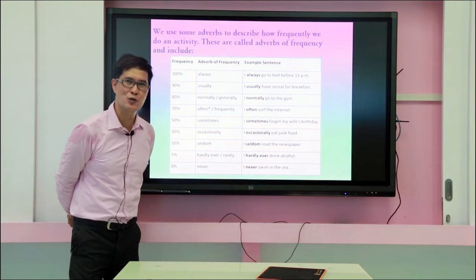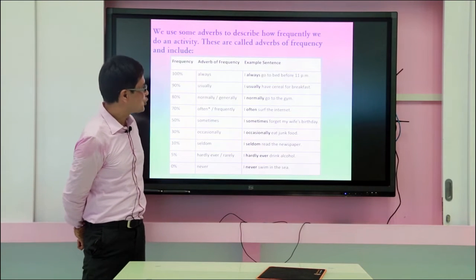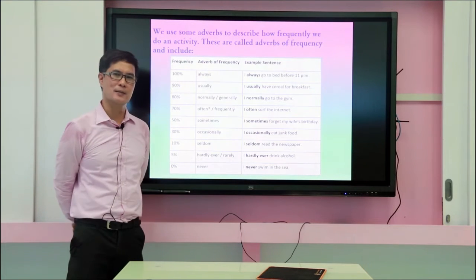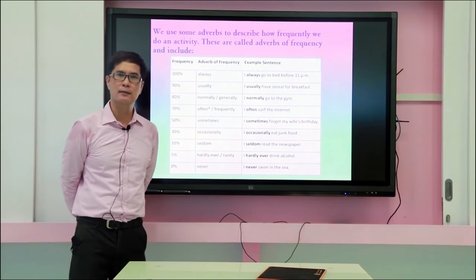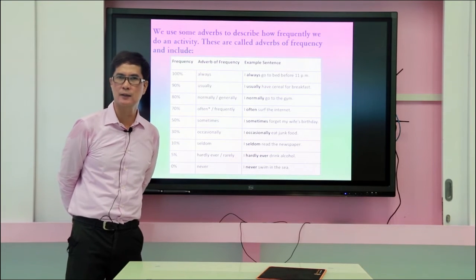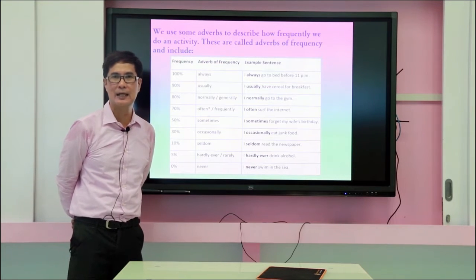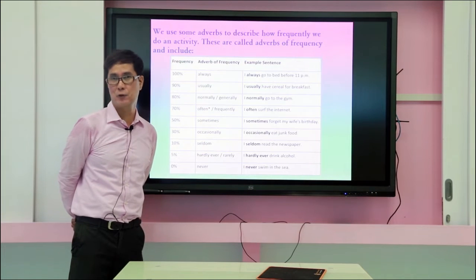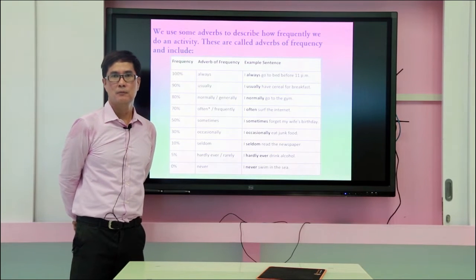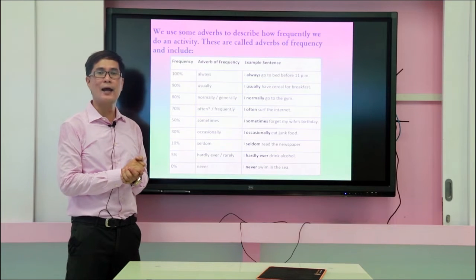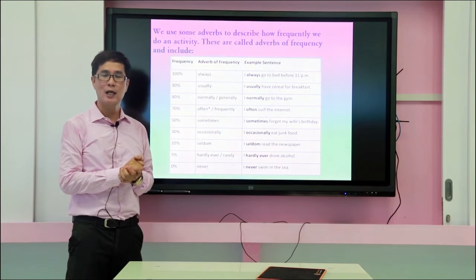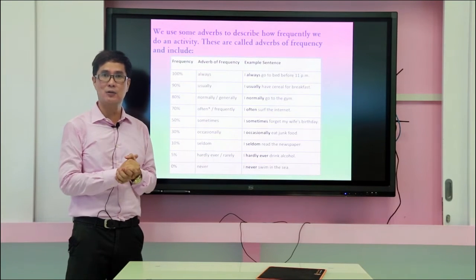So how are we going to use this one? I usually have cereal for breakfast. So meaning that, for example, in 10 days, in 9 days you have cereal, and then the last day you took only fresh fruits. So you would not use the word always. Instead, you have to use the word usually to describe your activity correctly.